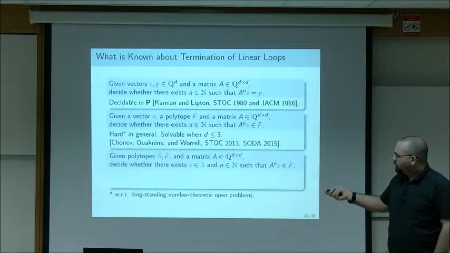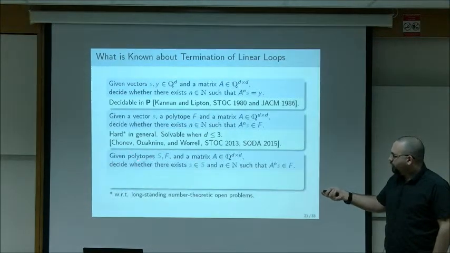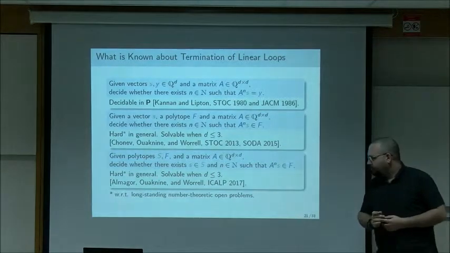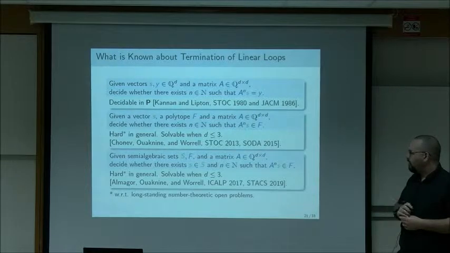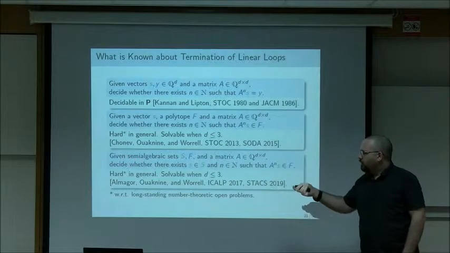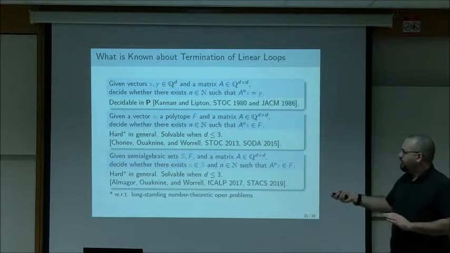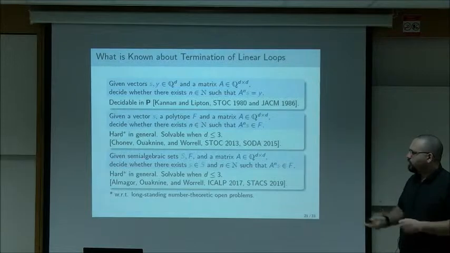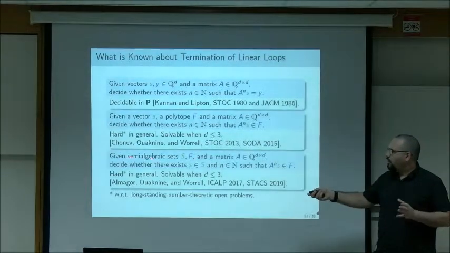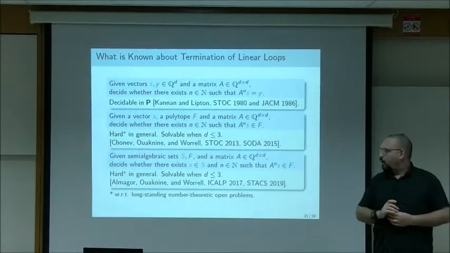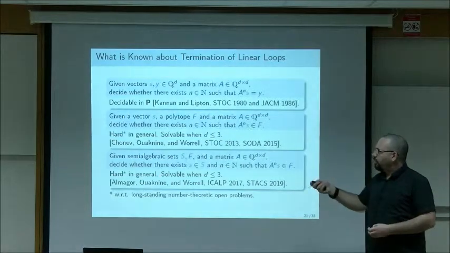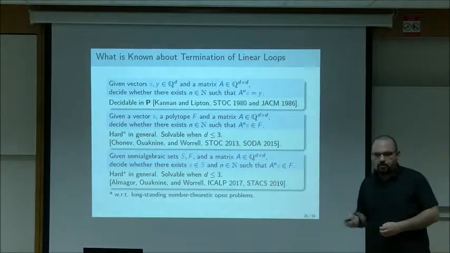We look at this problem when the input and the target are polytopes, and we show that, of course, this is still hard in general. This is solved when the dimension is at most 3. And very recently, in STACS this year, we showed that this still holds when the source and targets are semi-algebraic sets. If you don't know what that is, I'll explain it in a minute. But this is basically as far as you can get in dimension 3, because things beyond semi-algebraic are often not known to be decidable. So this is the largest decidable theory we have. This is the state of affairs, and what you should take from this is that the problem is hard in general, just the reachability problem of hitting a target, some target that could be very simple.